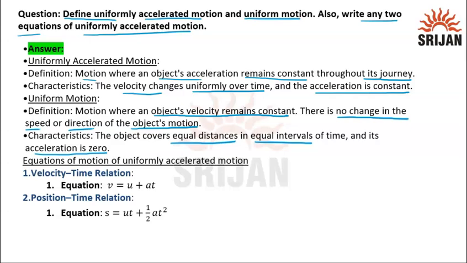Next, in the next part of the question, we have to write any two equations. We know that there are three equations of uniformly accelerated motion and we have to write any two. So we are writing the velocity-time relation, that is v = u + at, where v is final velocity, u is initial velocity, a is acceleration, t is time. And next is the position-time relation, that is s = ut + (1/2)at², where s is the total distance covered.